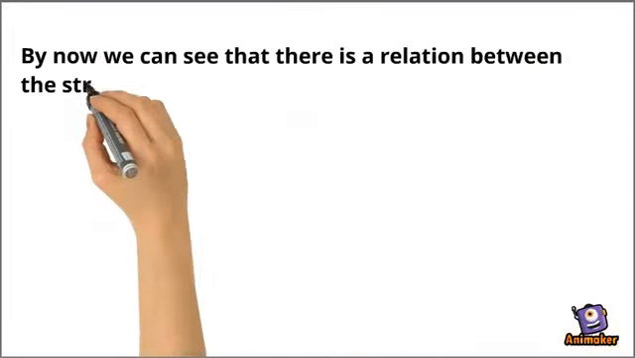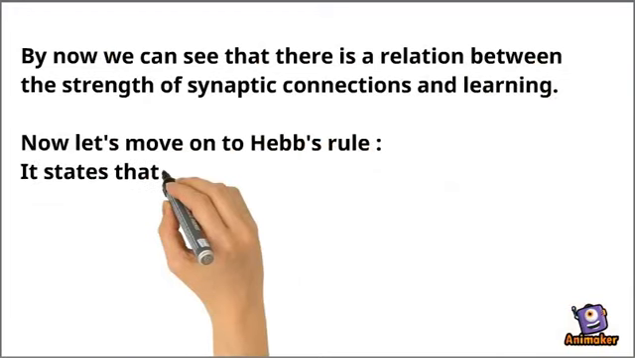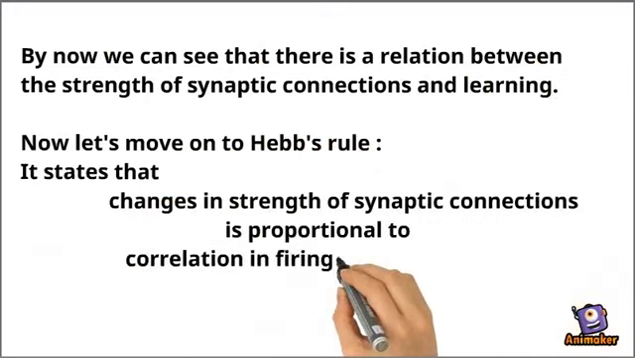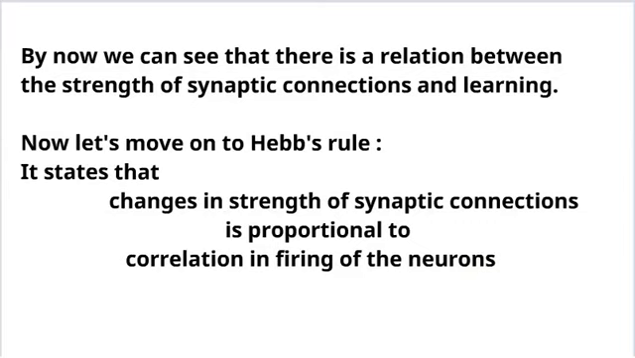By now we can see that there is a relation between the strength of the synaptic connections and learning. Now let's move on to Hebb's rule. It states that changes in the strength of synaptic connections is proportional to correlation in the firing of the neurons. That is, if the neurons fire together more often, then the strength of the synaptic connections is more as compared to when they are not activated together.